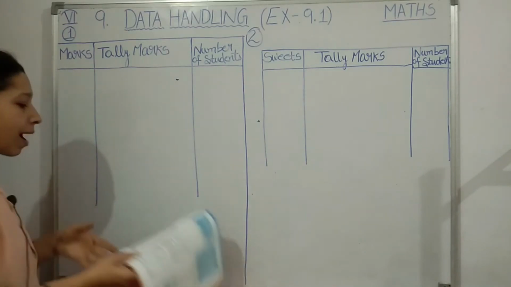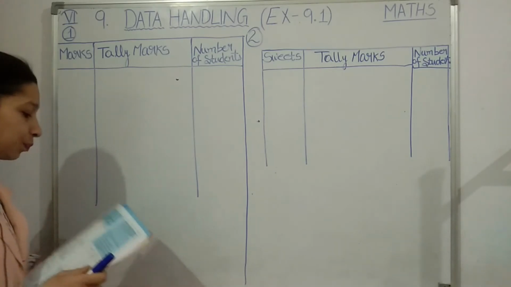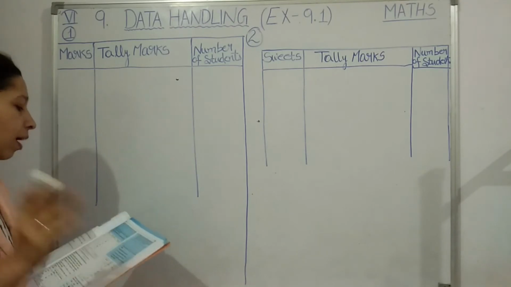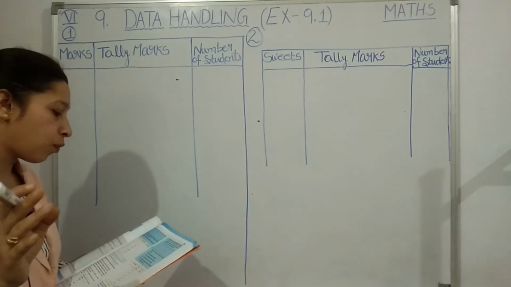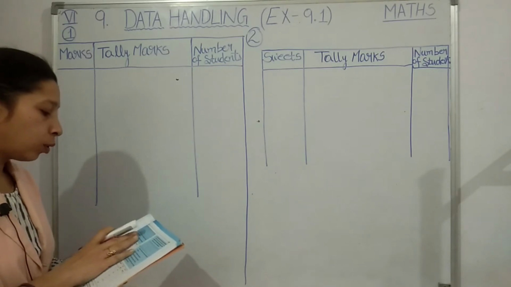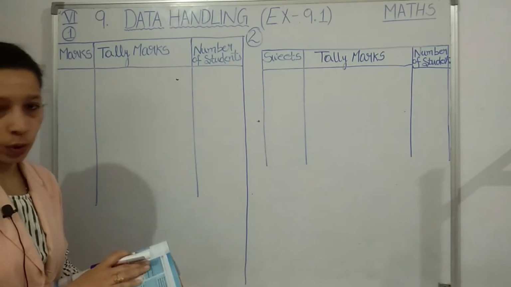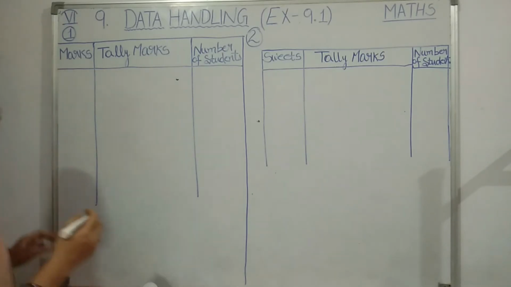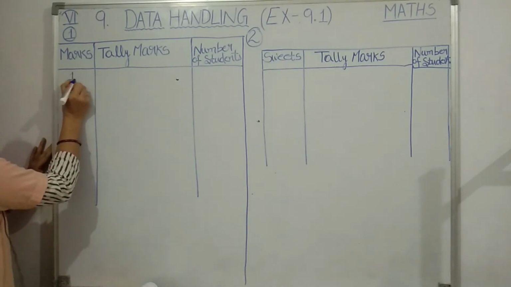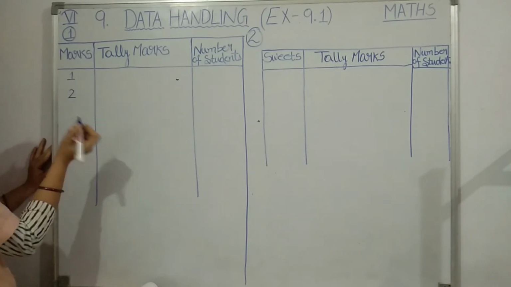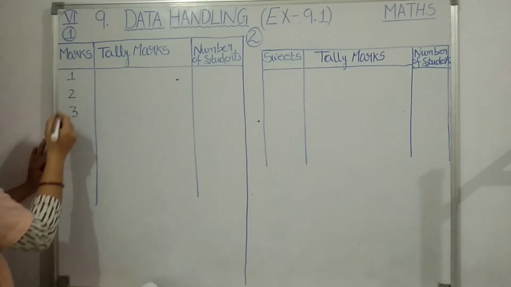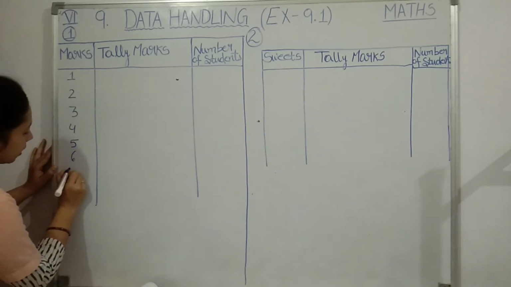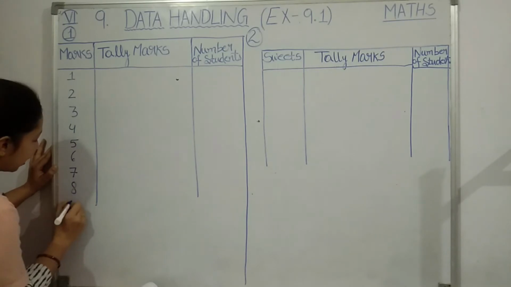First we have to write the marks here. See how many marks are given. We will arrange it. Okay, 8 1 3 7 6 5 5, so 1 is there, 2 3 4 5 6 7 8 9, up to 9 is the highest mark, you can see. So one time we will write the marks secured by the students separately: 1, then some of the students got 3, then 2 3, then some of them got 4 5 6 7 8 9.